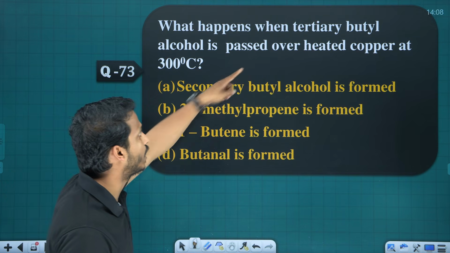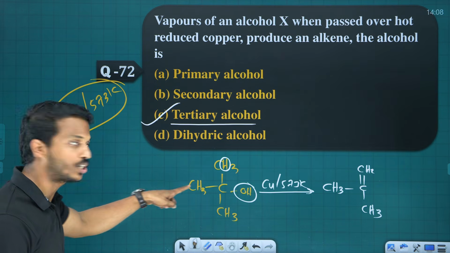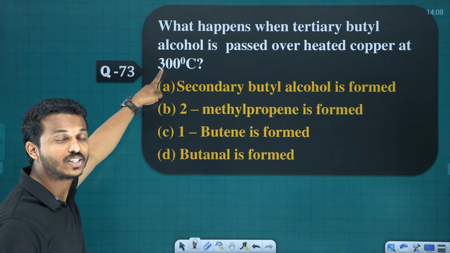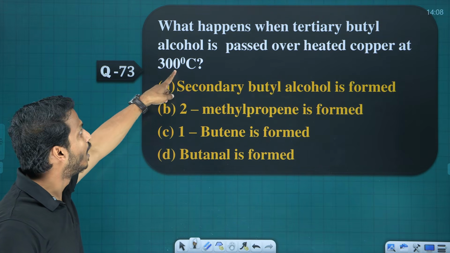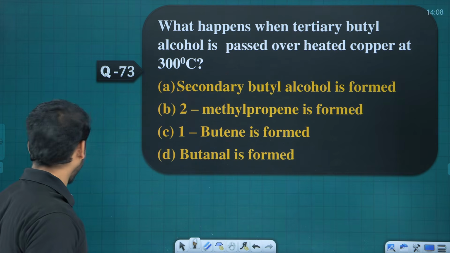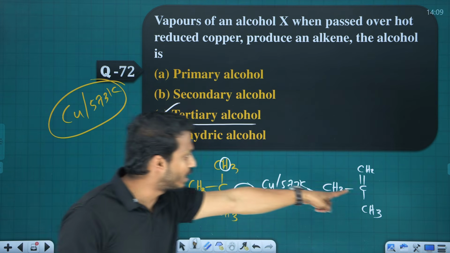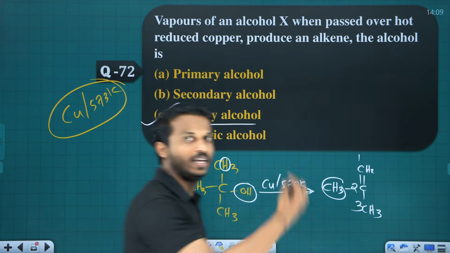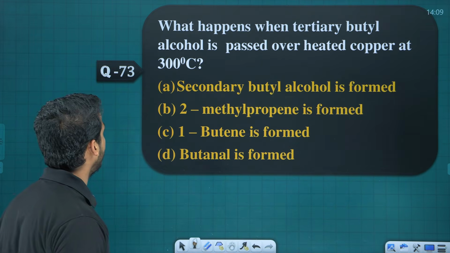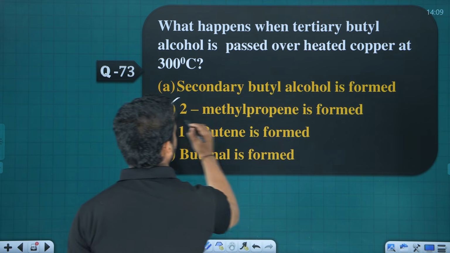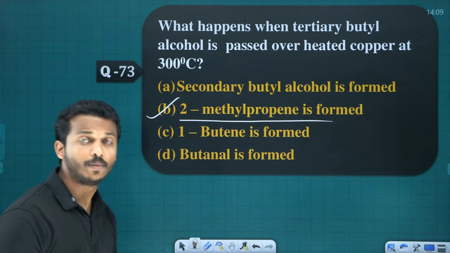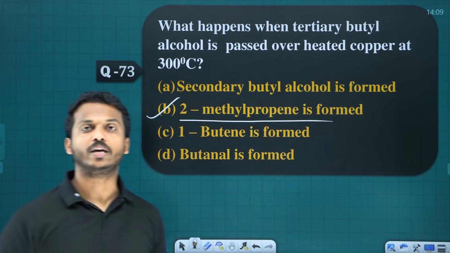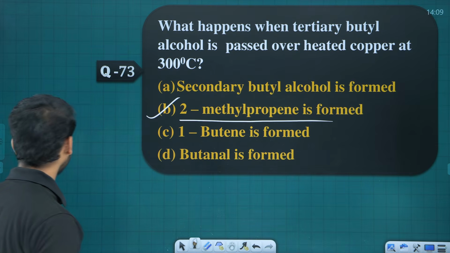One more question based on this one. What happens when tertiary butyl alcohol is heated at 300 degrees Celsius? What is 300 degrees Celsius in Kelvin? 573. Or over copper. They are asking the same reaction. What is the product here? 2-methylpropene. Same question they are asking. 2-methylpropene is the answer. So remember, tertiary alcohol does not undergo oxidation. Instead it undergoes dehydration and forms an alkene.